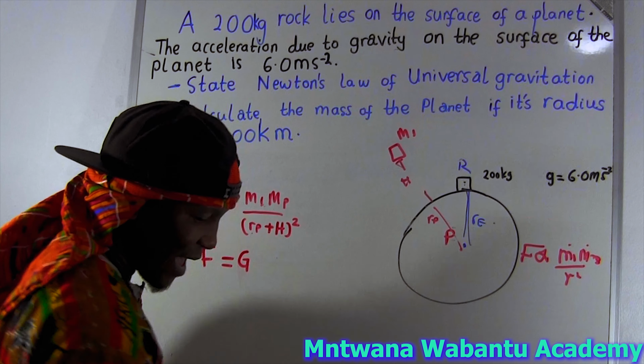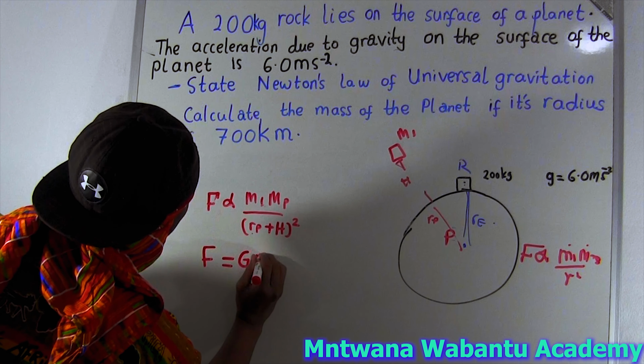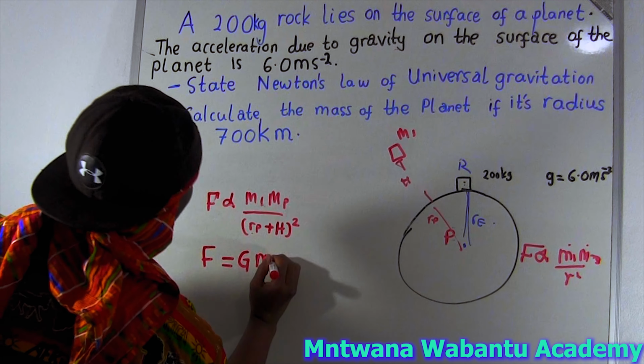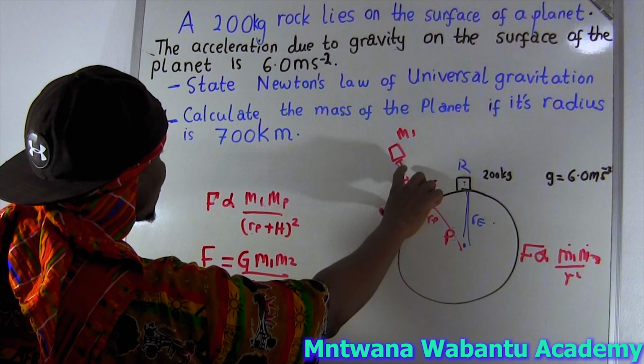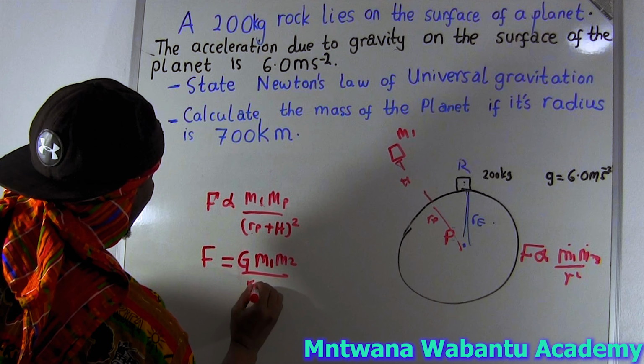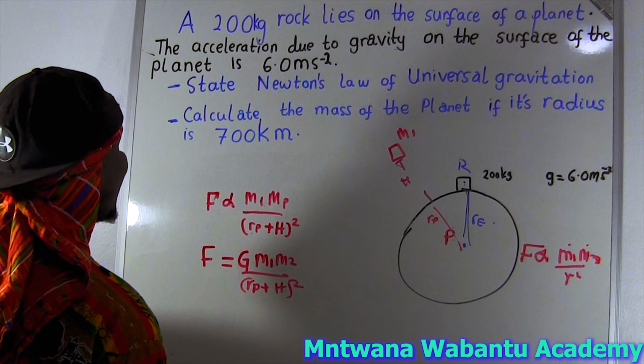If you check in the formula, you have it, which is 6.6 times 10 to the power negative 11. And then you multiply by the mass of the first one and the mass of the second one over the radius of the planet plus the height, squared, and then you plug it in.